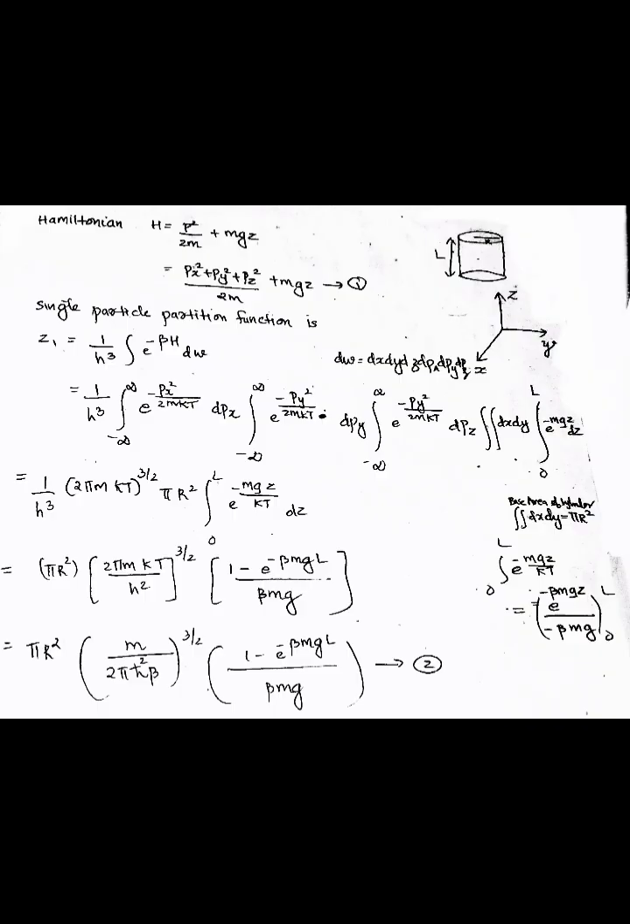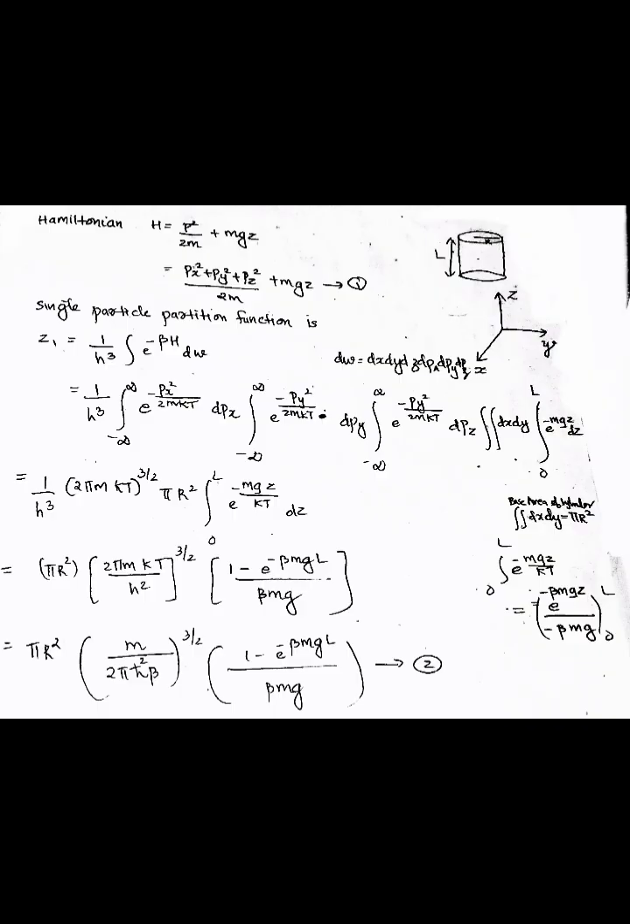The single particle partition function Z1 is equal to 1 by h cube into integral of e raised to minus beta H d omega, and we know d omega is equal to dx dy dz dpx dpy dpz. So this is equal to 1 by h cube into integral over minus infinity to infinity e raised to minus px square by 2mkT dpx, integral over minus infinity to infinity e raised to minus py square by 2mkT dpy, integral over minus infinity to infinity e raised to minus pz square by 2mkT dpz, double integral over dx dy, integral over 0 to L e raised to minus mgz by kT dz.